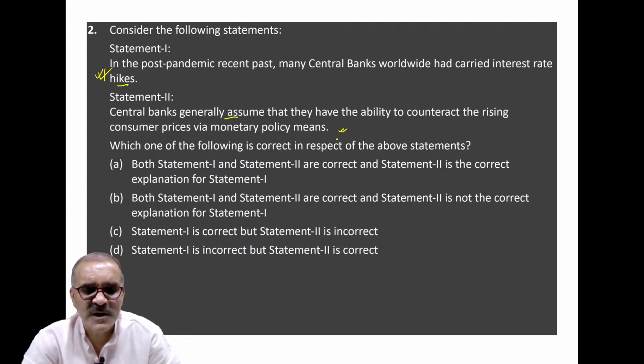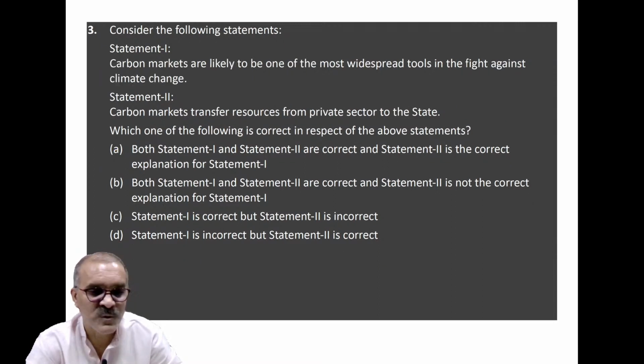Both statements are correct, and statement 2 is the correct explanation of statement 1. So its answer will be A. This question is related to monetary policy and the functions of the central bank. Functions of central banks across the world are almost the same, in the case of our central bank RBI too.